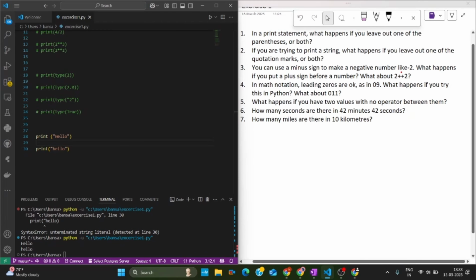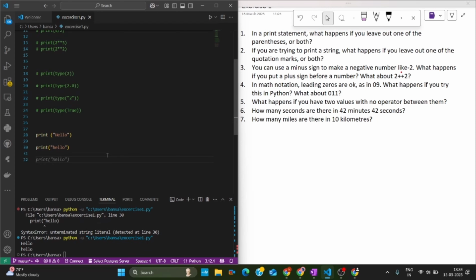The next question is: you can use a minus sign to make a negative number like -2. What happens if you put a plus sign before a number? What about 2 plus 2? In mathematics, we don't need to use a plus sign; if there is no sign, then it is a positive value.